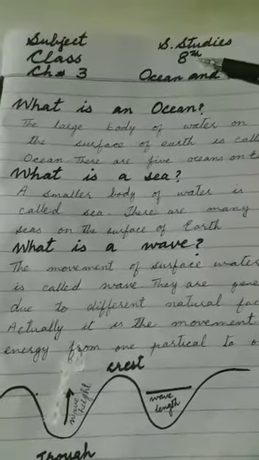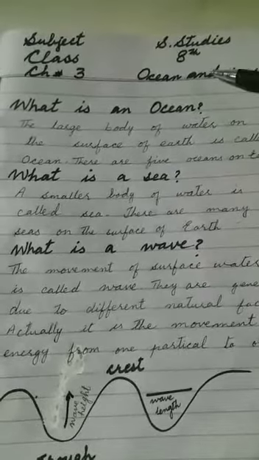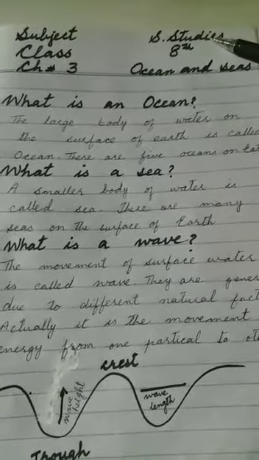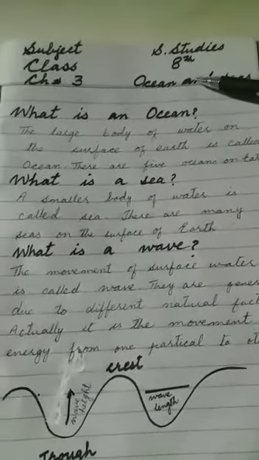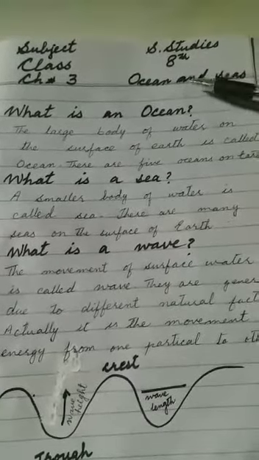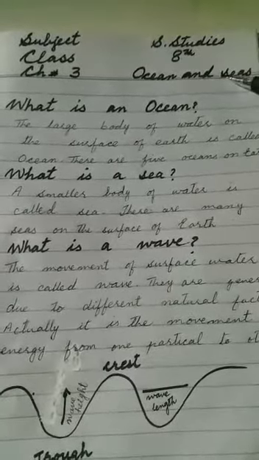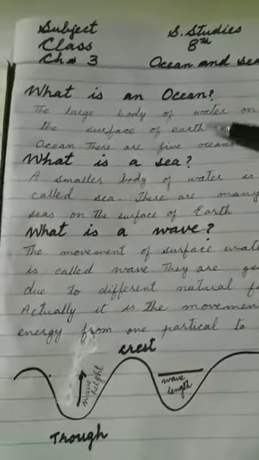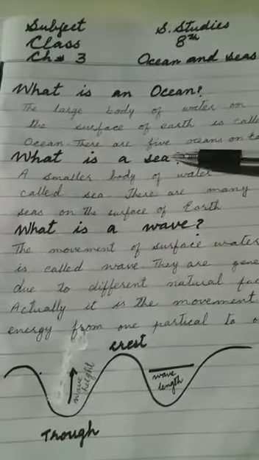Hello, class 8. We are going to start chapter number 3 of social studies, and the name of chapter number 3 is Oceans and Seas. So, the first thing we will learn is the difference between ocean and seas.